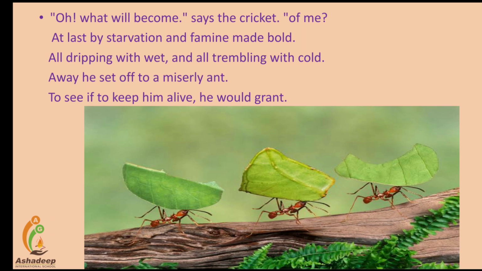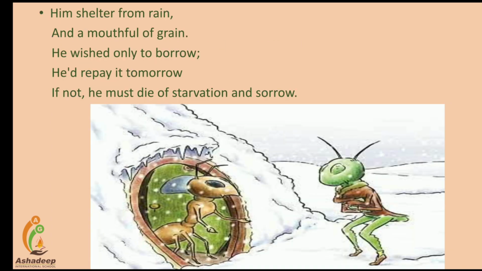the ant. The cricket went to the ant to get shelter and food because he spent his whole time during summer and spring in singing only. He made it clear that he would return the borrowed grain the next day. The miserly ant said humbly that he was the servant and friend of the cricket, but as a matter of principle, the rule of the ant's life, the ant neither borrows nor lends. He asked the cricket why he never bothered to store something for the rainy day.